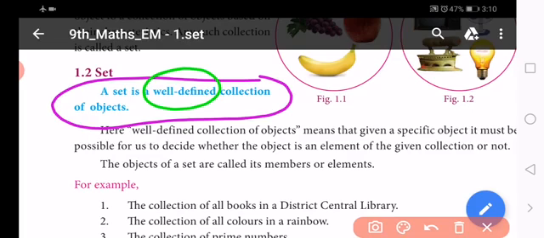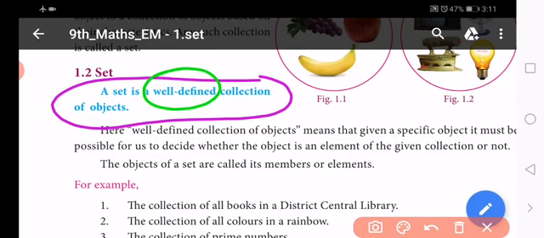In our old book, the definition given is a set is a collection of well-defined objects, or the set is a well-defined collection of objects.